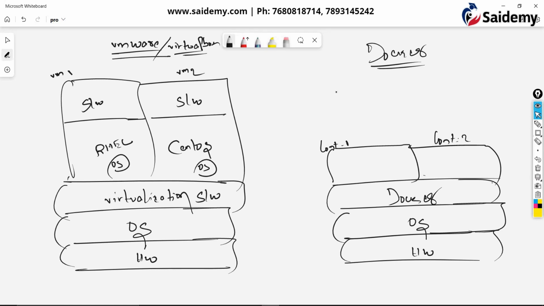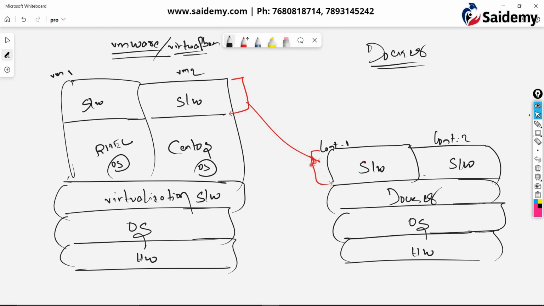Now you might be having doubts. Both are the same, VMware's, Oracle VirtualBoxes or Docker. What is the difference? What is the advantage that we are getting in Docker? So the advantage is, see, this size and this size are equivalent. That means in Docker containers, we don't install an OS. We keep only software. That's it. You can see only softwares. No need to have any OS. Containers don't have any operating systems.